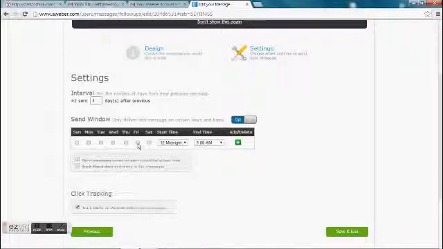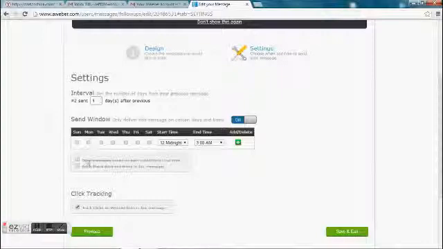So let's say they signed up on Friday, then I configure it for one day after. It wouldn't send until actually Monday, right? Based on what if I only decide to send it during the week. And also, you can configure a time frame to send it if you notice that people open their email more frequently during a certain time. Okay, so that's that.